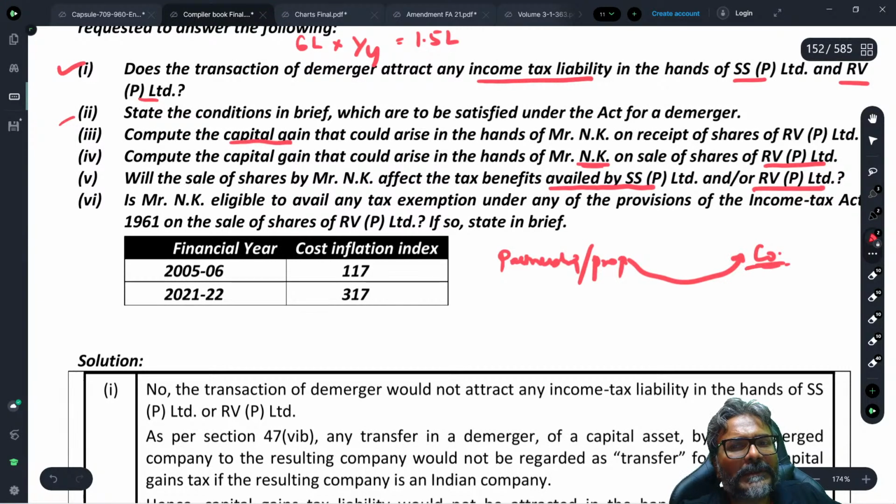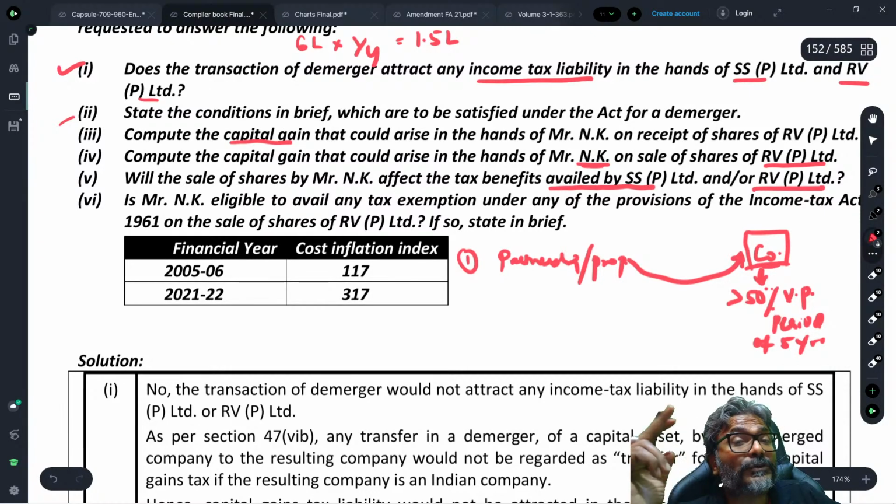Because what happens when a partnership firm or a proprietary firm is converted into a company, then there is one condition. Do you remember the condition? That the proprietor or all the partners should hold more than 50% of the voting power in this company, and that too for a period of 5 years. This is one criteria.